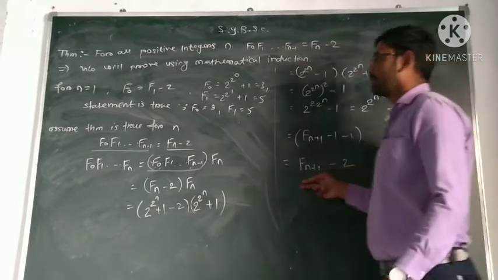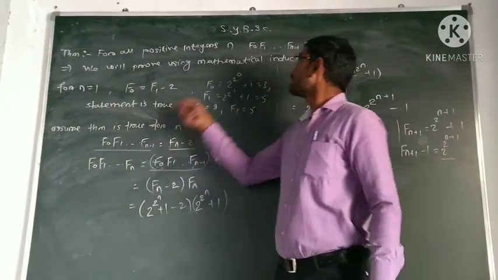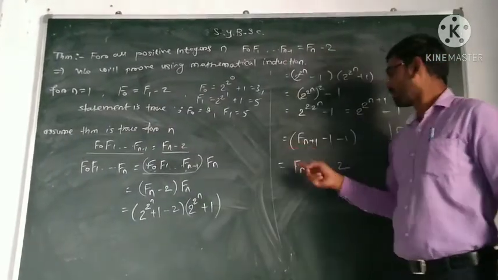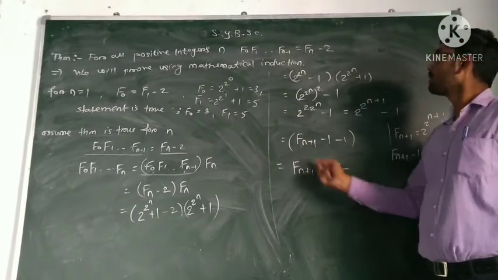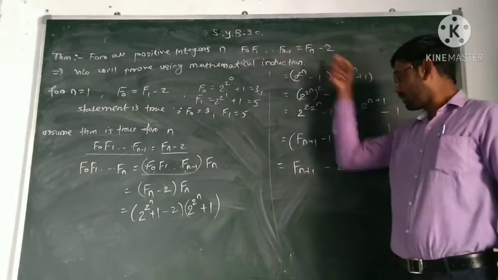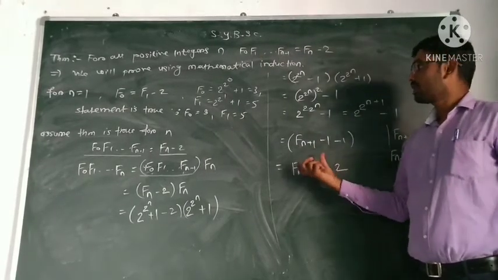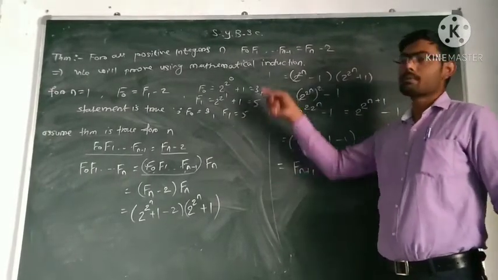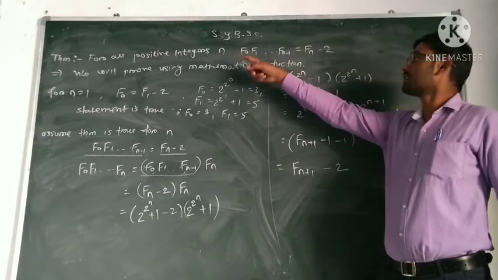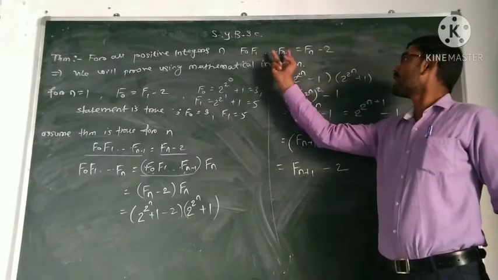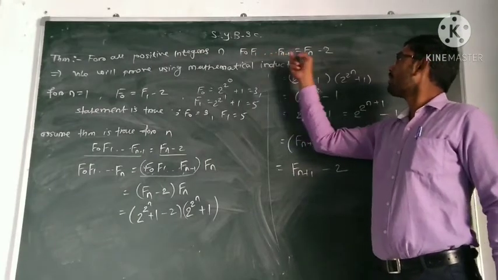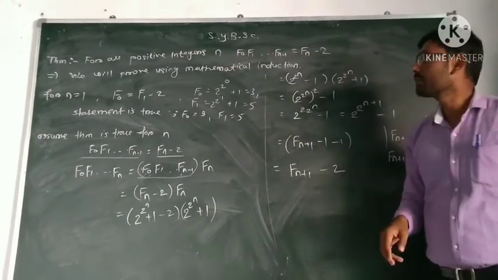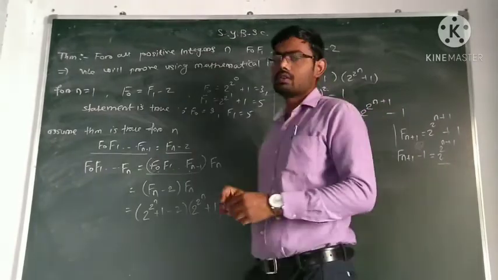So we get that this statement is true for n+1 also: F_{n+1} minus 2 is always equal to the product of F_0, F_1 up to F_n. So by induction we say that this theorem is true for every positive integer. Hence the product of the first n Fermat numbers is equal to F_n minus 2. So this is also very important.